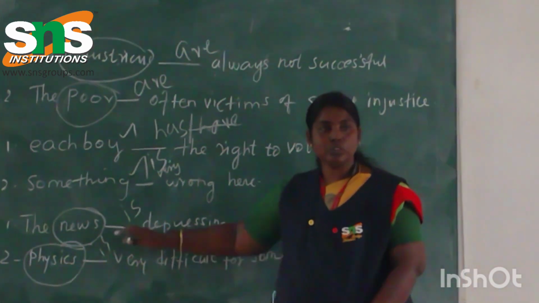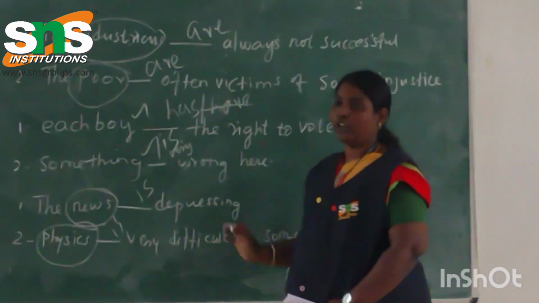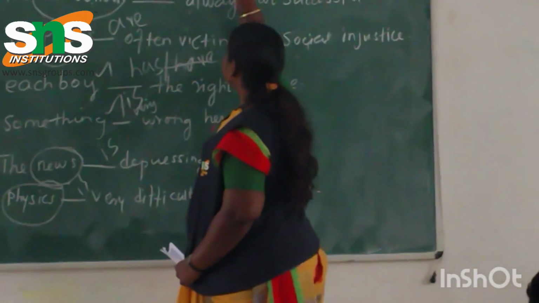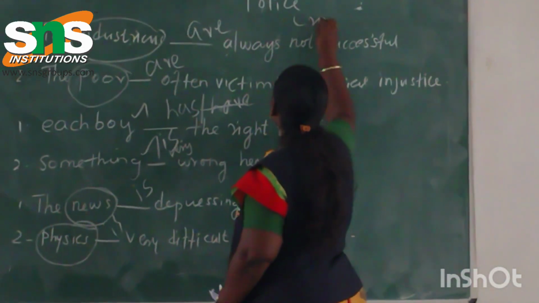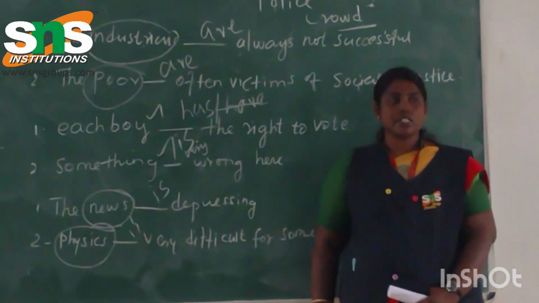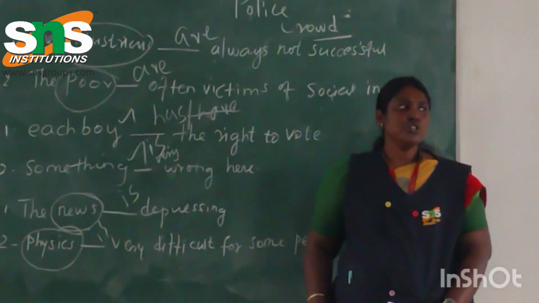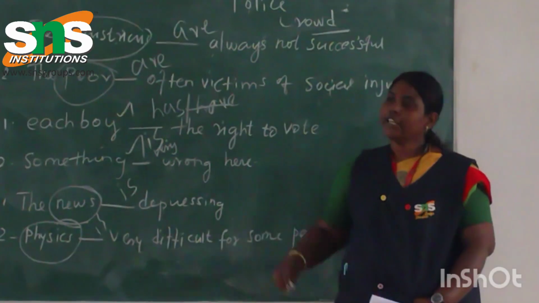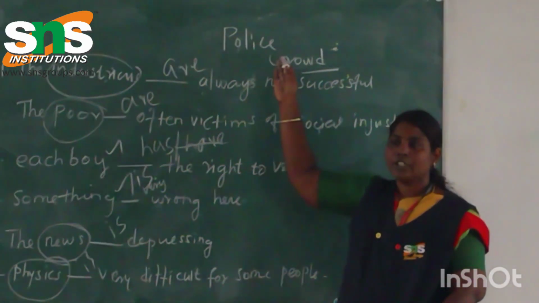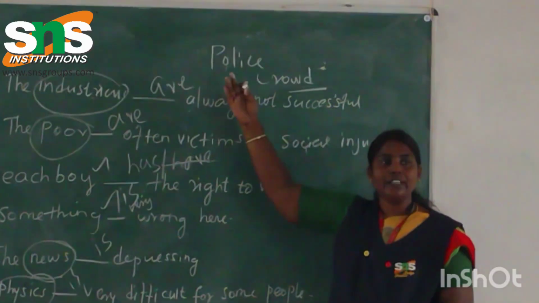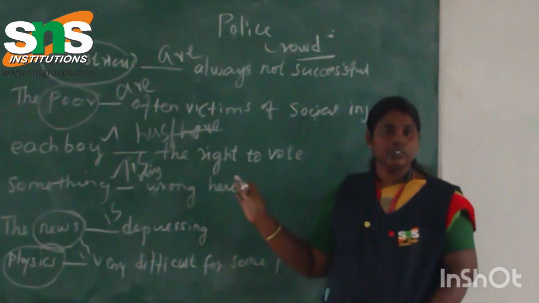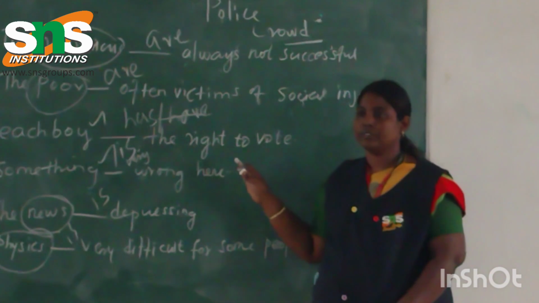Okay? In contrast to this, there is another rule. If you look at words such as police, crowd and all, these two words look singular in form, but literally they are plural. So like that the rule gets changed. So how many rules have we seen so far?